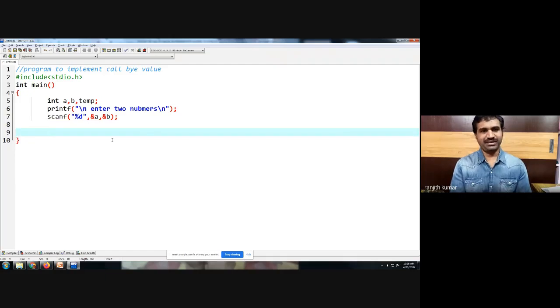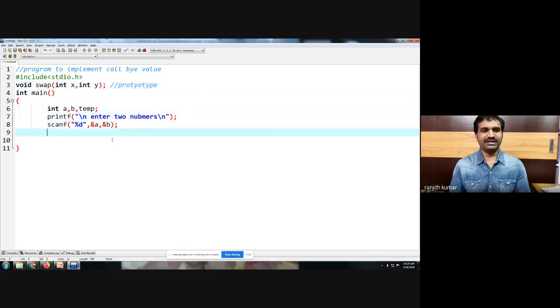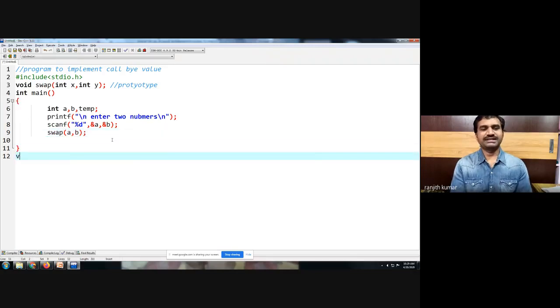Now we want to swap them using a swap function. So here we want to define a function called swap: void swap, int x comma int y. This is a function prototype. We are informing the compiler that there is one function called swap with two integer parameters. Now, we are calling the function swap by passing a comma b. This is a function call.